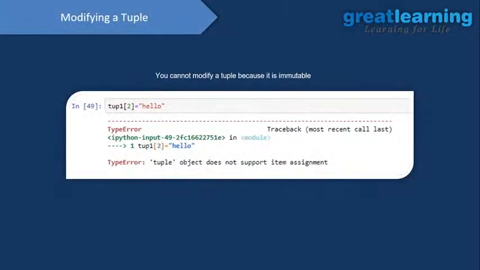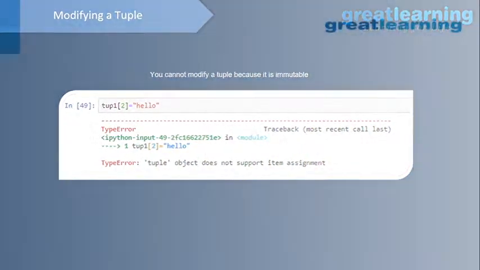Okay, so you can see I already use a tuple, that is tuple 1, and I want to replace the data at index 2, right? How can you do that? I actually want to update that, but no, that will not be supported by tuple. I told you that modifying data in your tuple, adding data in your tuple is not allowed by Python, right? It is immutable. So this is the main difference between list, set and tuple.